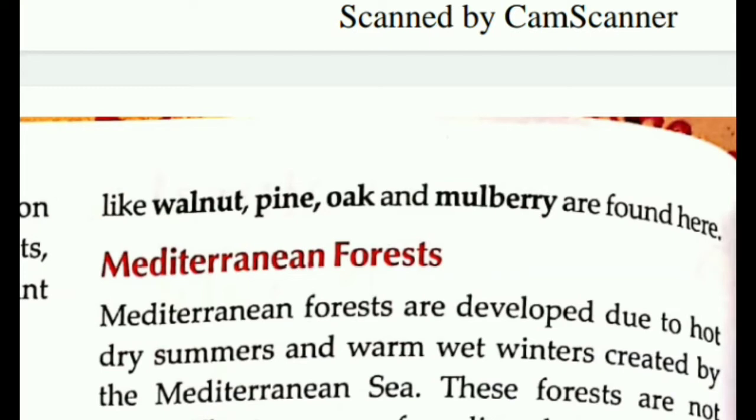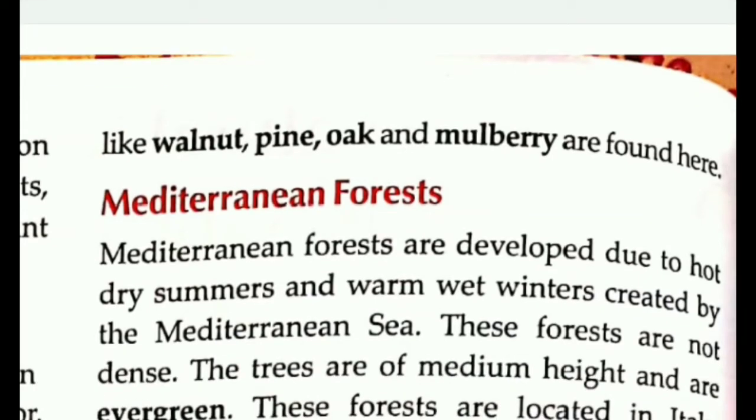They are found in Italy, Spain, Israel, South France, Turkey, Central Chile, California in the USA and southwestern Australia. The important trees here are orange, pine, olive and oak. Citrus fruits like orange, lemon and grapefruit are also found in this Mediterranean forest.